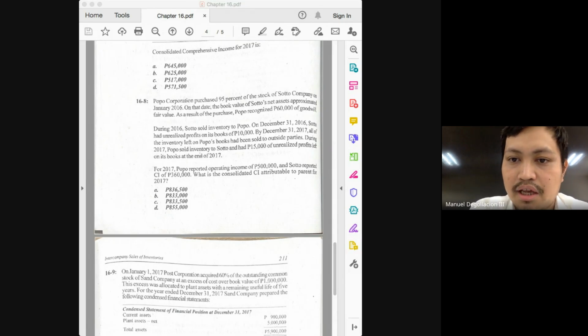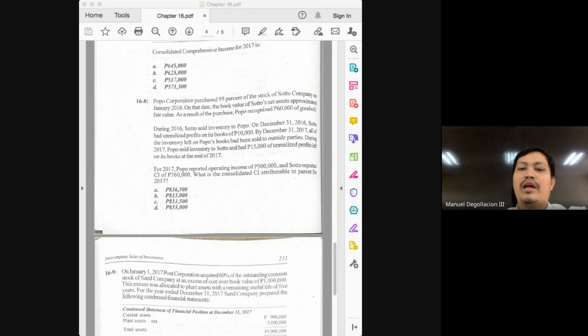During 2017, Popo sold inventory to Soto. So we have a different transaction in 2017. What kind of transaction, class? Downstream. So whose income will be adjusted? Parent. By the way, why is the information in 2016 relevant here, class?